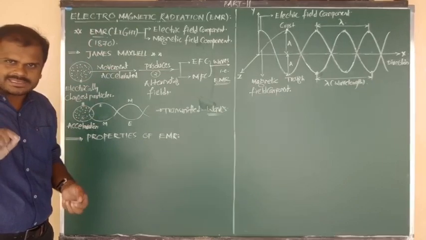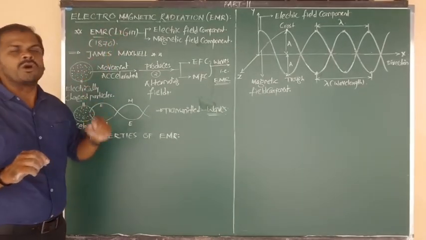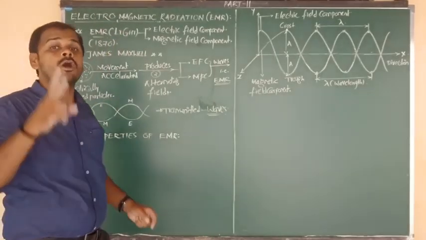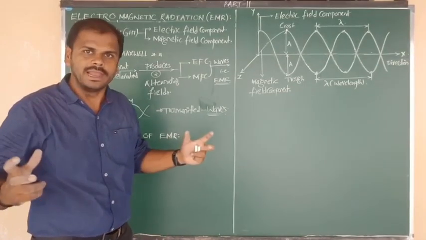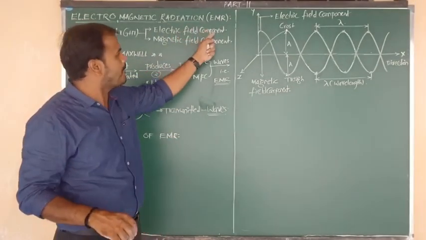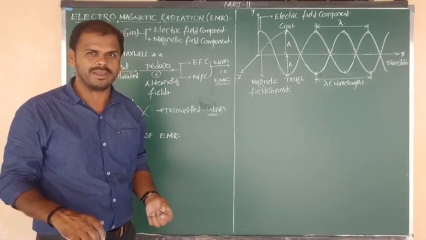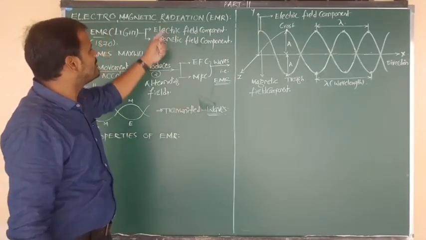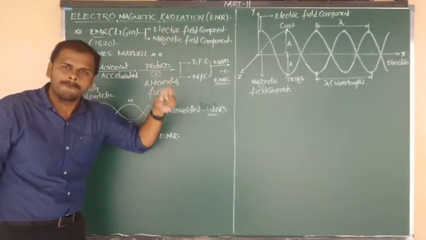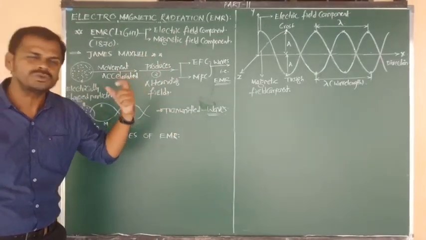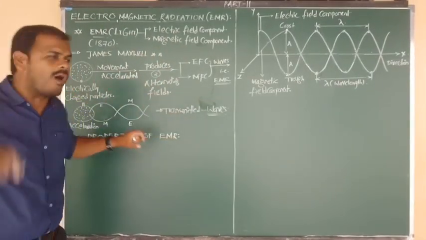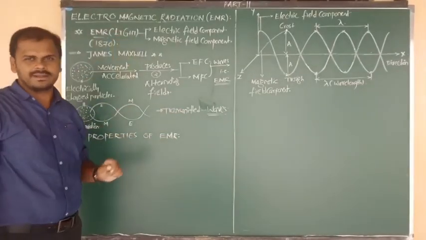So the question is, electromagnetic radiation or light is associated with how many fields? Two fields: one is the electric field component and the other is the magnetic field component. By the association of both components, we get a complete meaning of EMR and light.